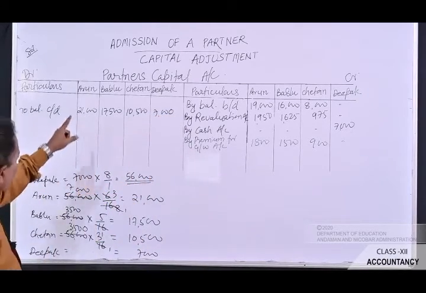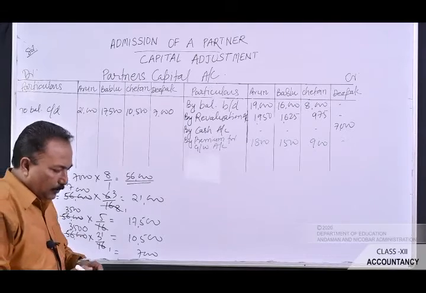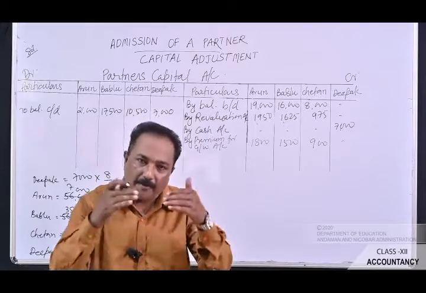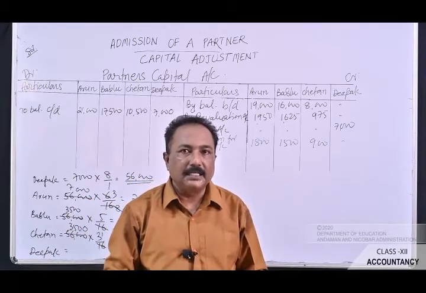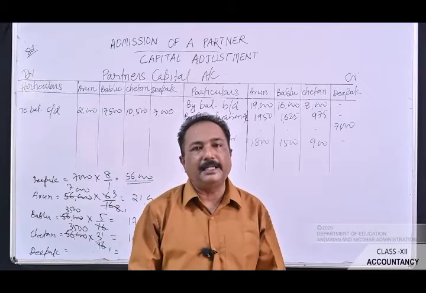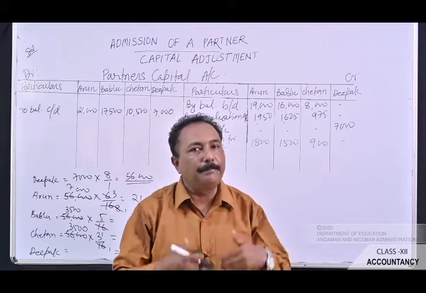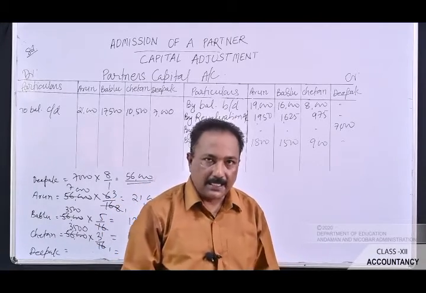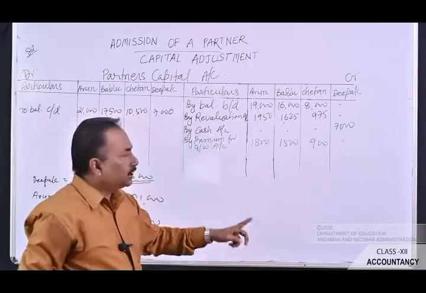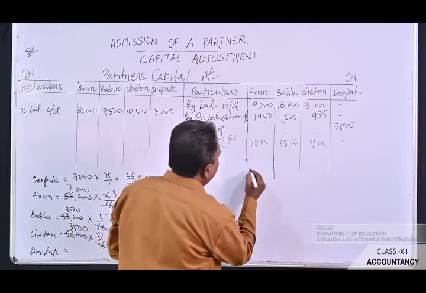Now let's see whether the amount they will have to bring in the business, if it falls short, or if they are having the excess money in the business, then they will be paid in cash by the business to such partners. Now let's see the total of the credit side.